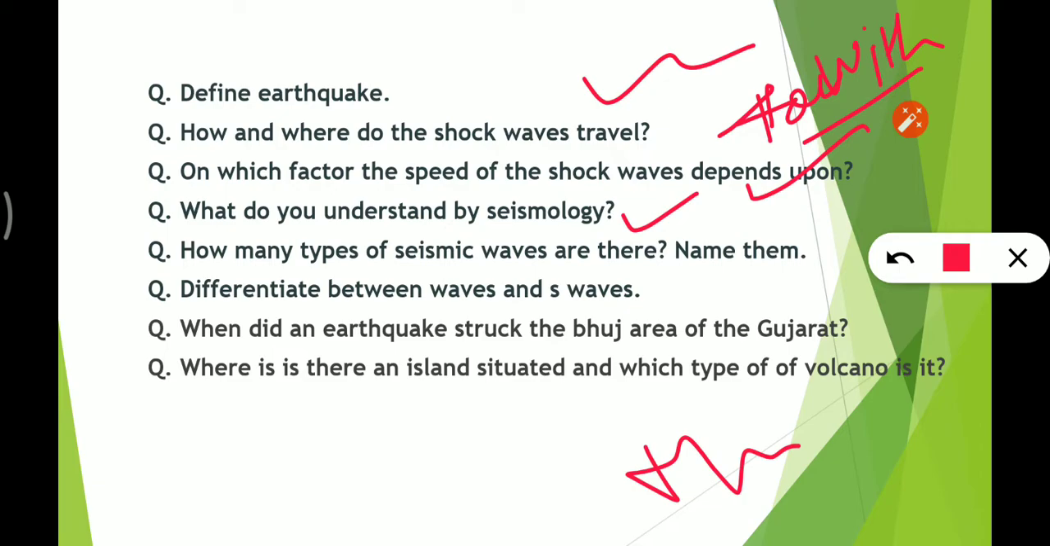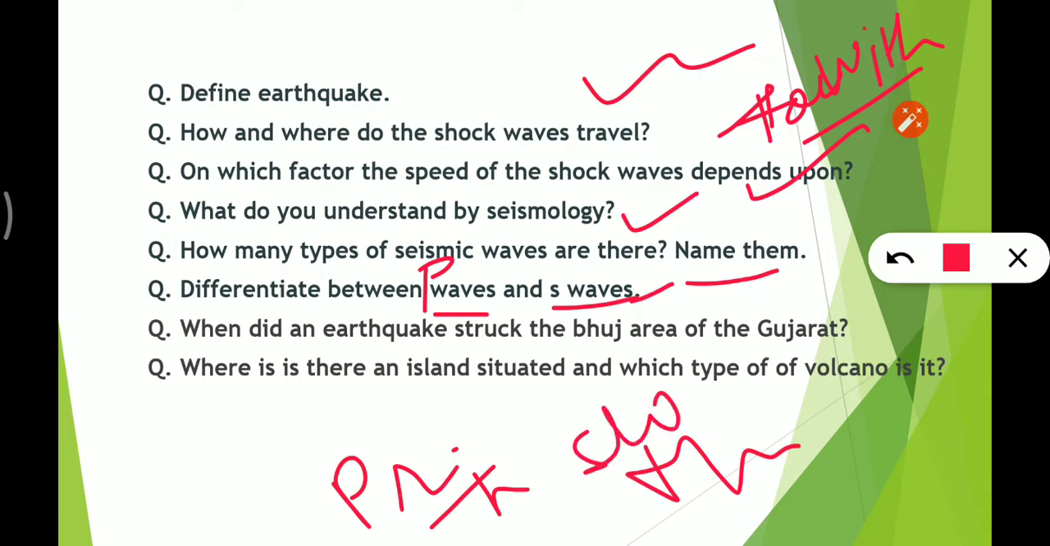How many types of seismic waves are there? There are two waves. Their names are P waves and S waves, primary waves and secondary waves. Differentiate between P waves and S waves. P waves are primary waves, S waves are secondary waves. P waves are faster, S waves are slower. P waves can move through solid and liquid, both materials, but S waves can move through solid materials only.